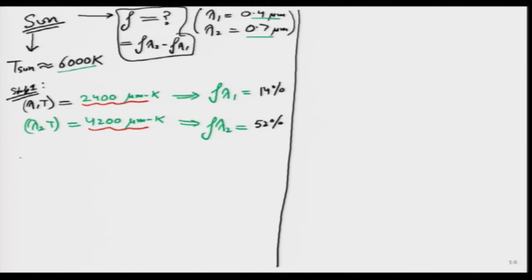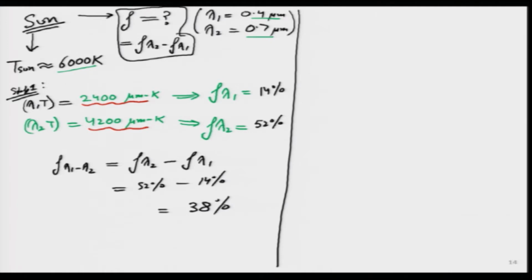All we need to do to calculate the overall fraction is just to take the difference of these two numbers. So, the overall fraction between lambda 1 and lambda 2 is simply f lambda 2 minus f lambda 1, 52% minus 14%. Did I do it correctly?